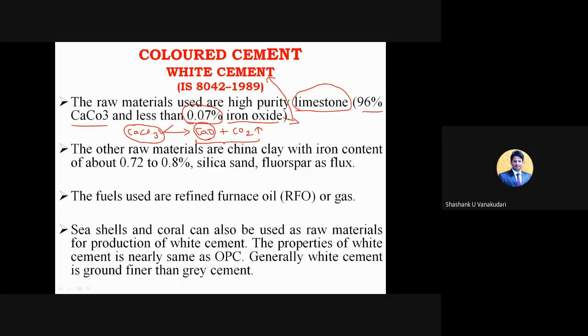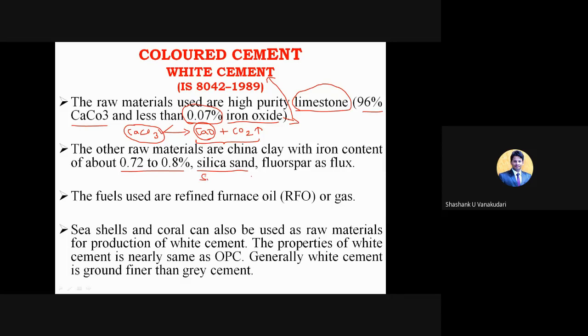And then the other materials are like china clay, with iron content about 0.7 to 0.8. That Fe content, what we have studied, should be lower compared to OPC. Then only can we achieve this white cement. And then silica sand, which is purely rich in Si, silica content.